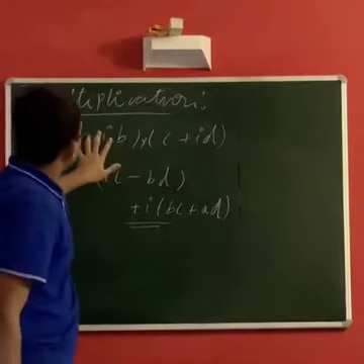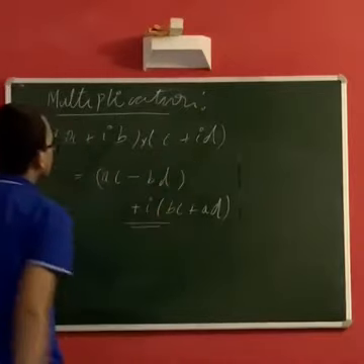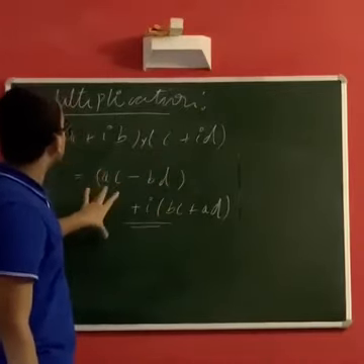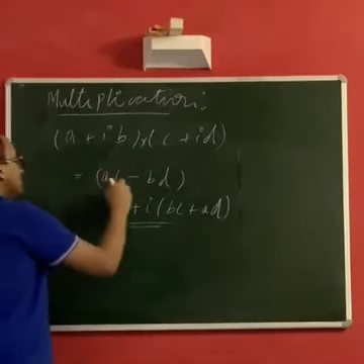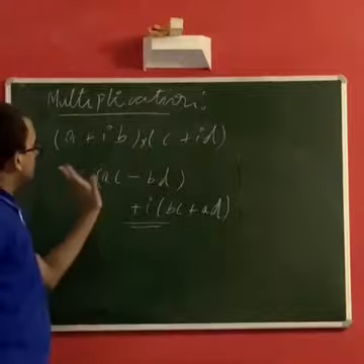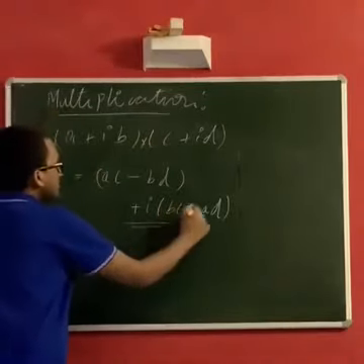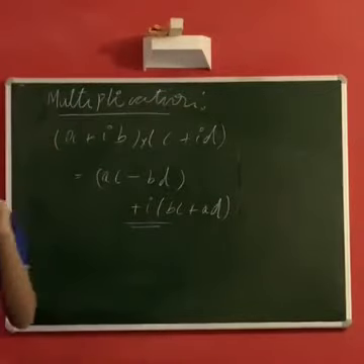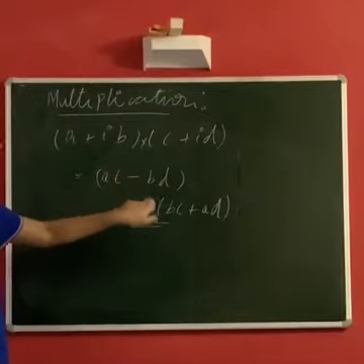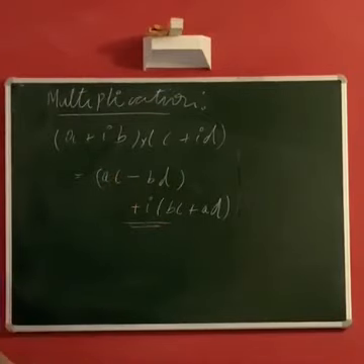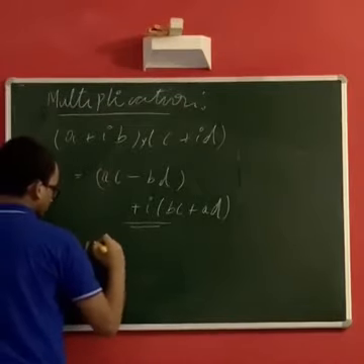So first of all, is it closed? Say this is a complex number, this is a complex number. Is this a complex number? Is it a number of the form A plus IB where A and B are real numbers? A, C, B, D are real numbers. So this operation will give you a real number. B, C, A, D is a real number, so BC plus AD will also be a real number. So a real number plus I times a real number is a complex number. So hence we have the property of closure.